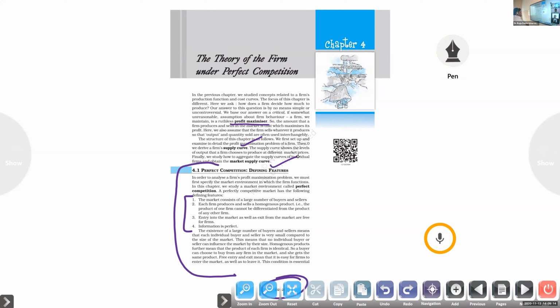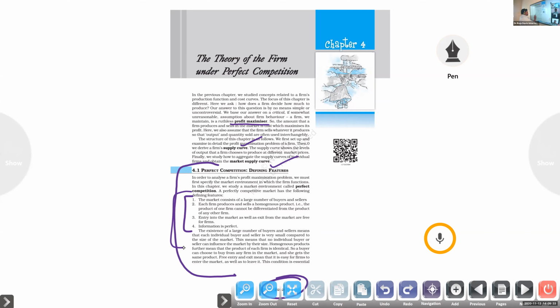There are a number of defining features of perfect competition. What are they? Here you can see, in order to analyze the firm's profit maximization problem, which almost all firms face, the problem of increasing the profit,